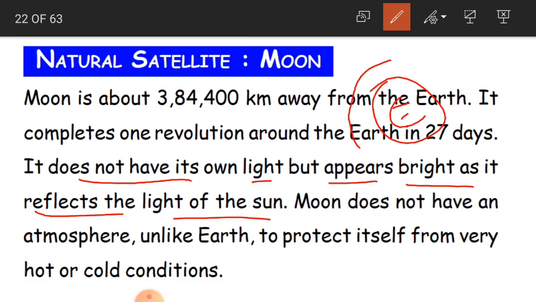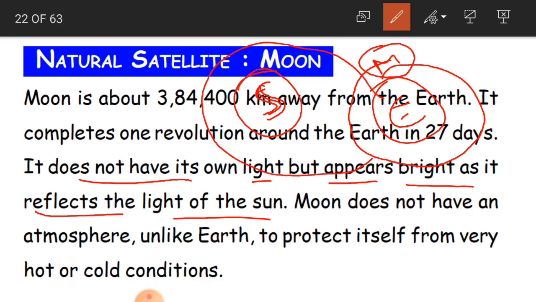It reflects the light of the sun, because the Earth again revolves around the sun. This is the sun. Suppose this is the moon: the Earth revolves around the sun, and the moon revolves around the Earth. During this process, the moon gets the light from the sun.